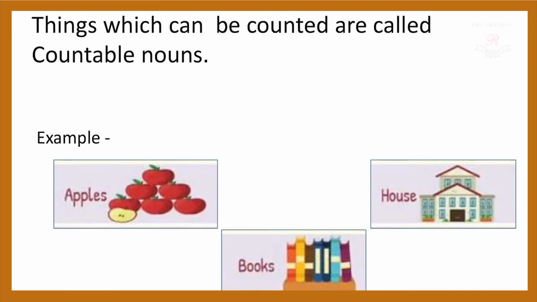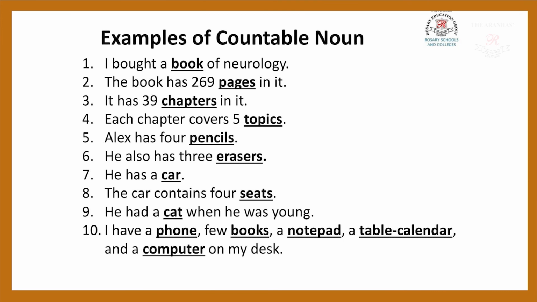Now, we are going to see the examples of countable nouns. I bought a book of neurology. So here a book of neurology means book I can count it. So it is a countable noun. The book has 269 pages in it. So pages also I can count. I can count it as a first page, second page, third page, fourth page, 10 pages, 20 pages, 269 pages.